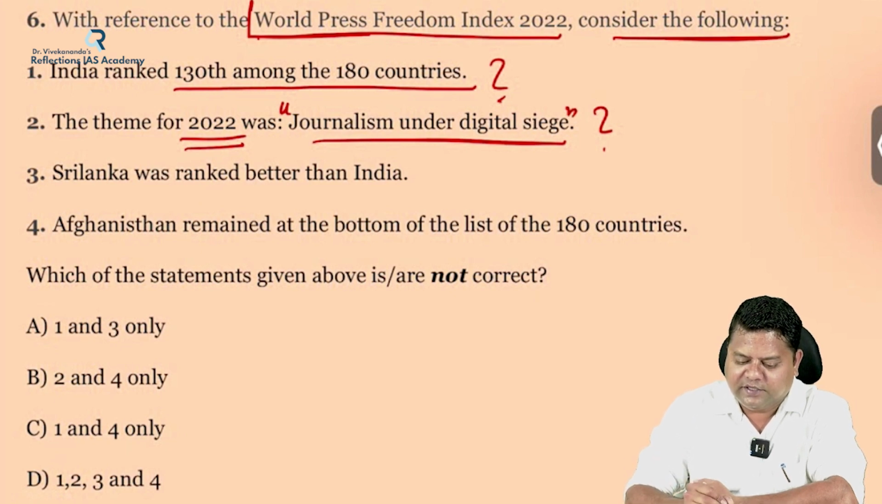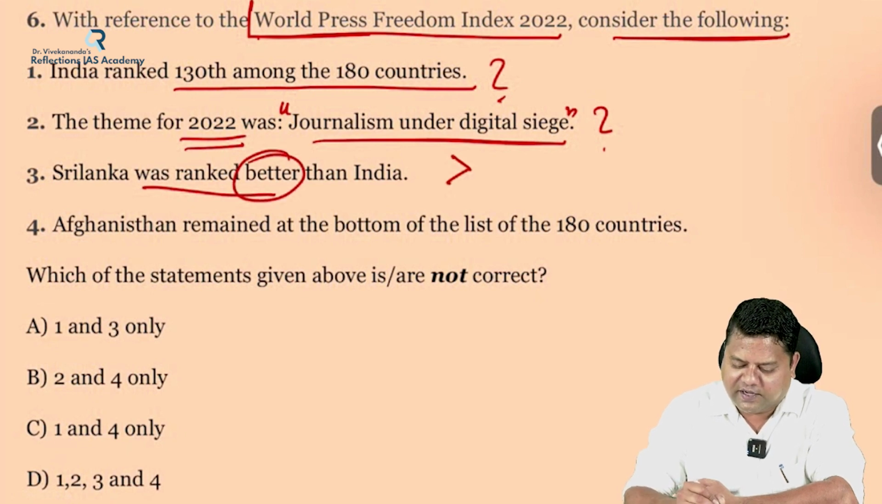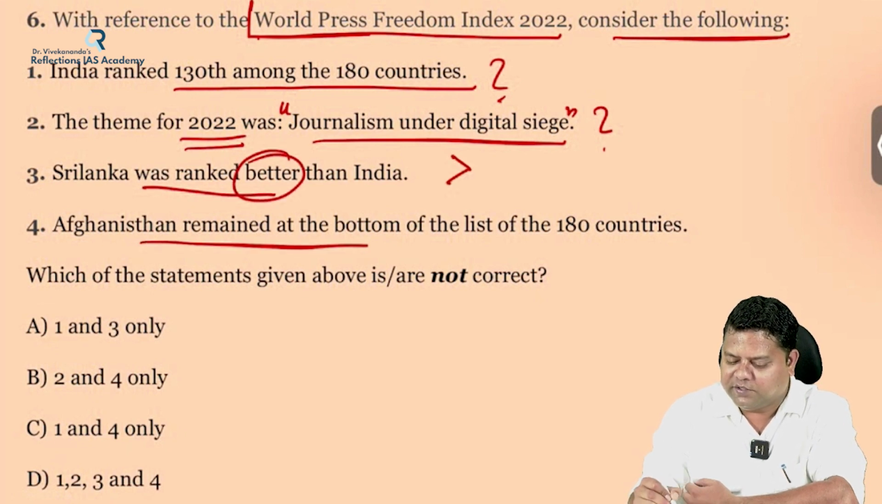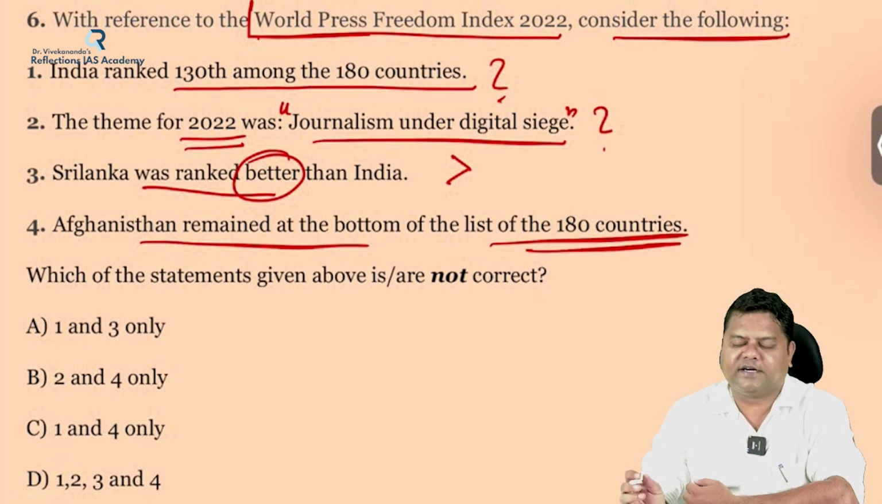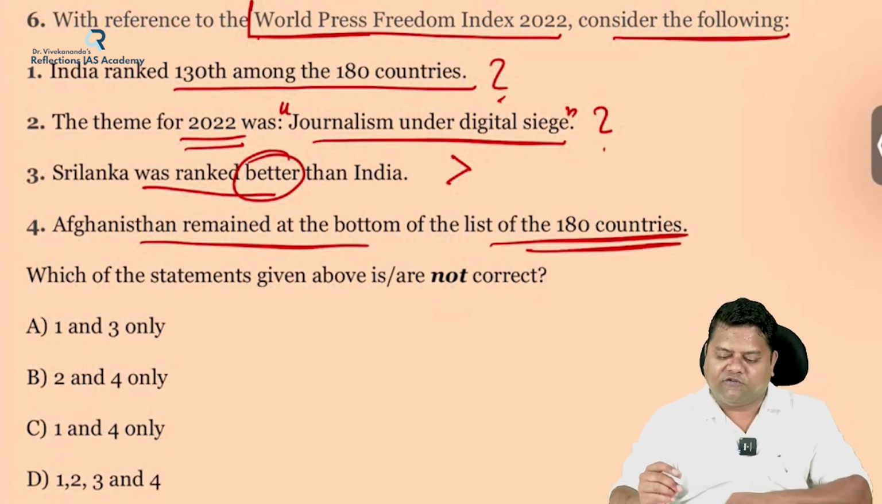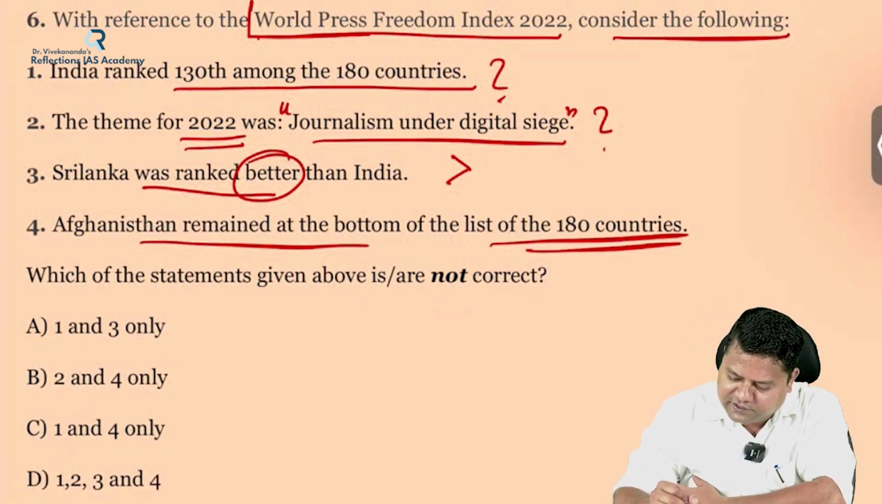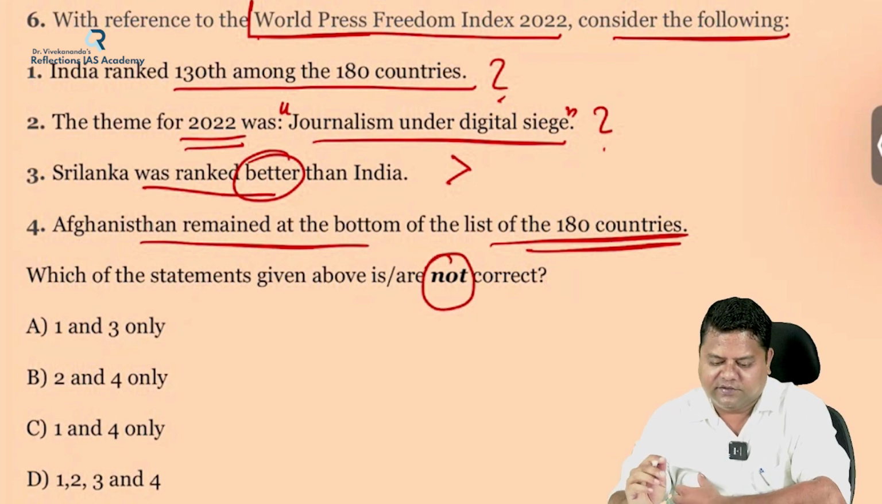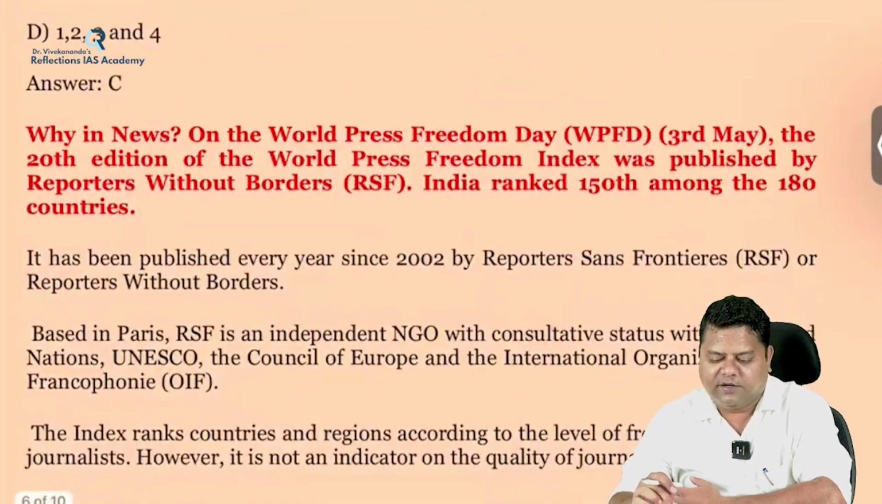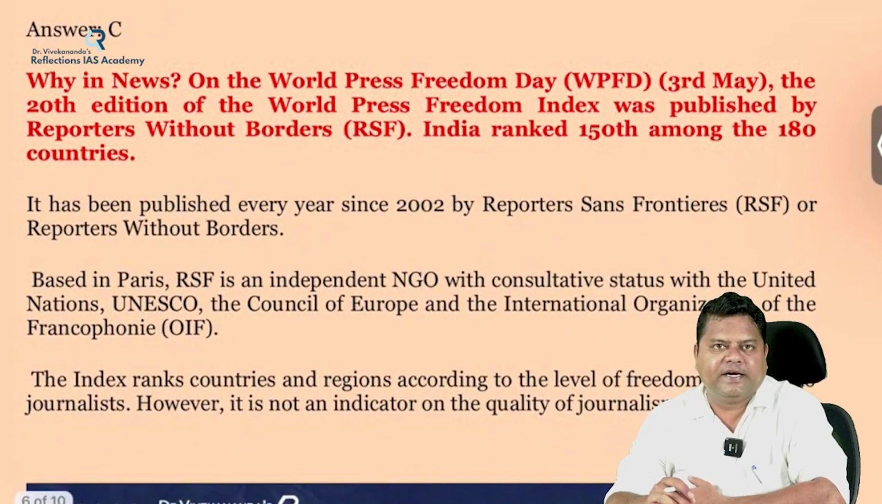Is it correct? Third one, Sri Lanka was ranked better than India. Is it right? Afghanistan remained at the bottom of the list of 180 countries. So these are the statements, and you have to pick up which is not correct. So let's see about this World Press Freedom Index.